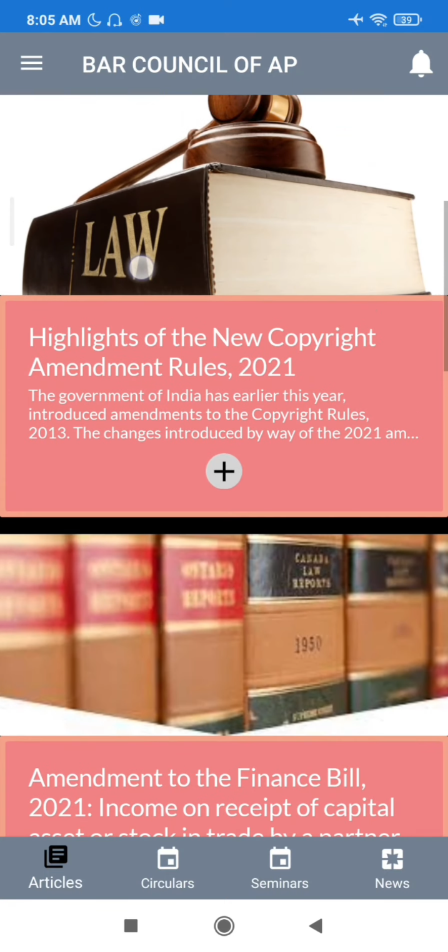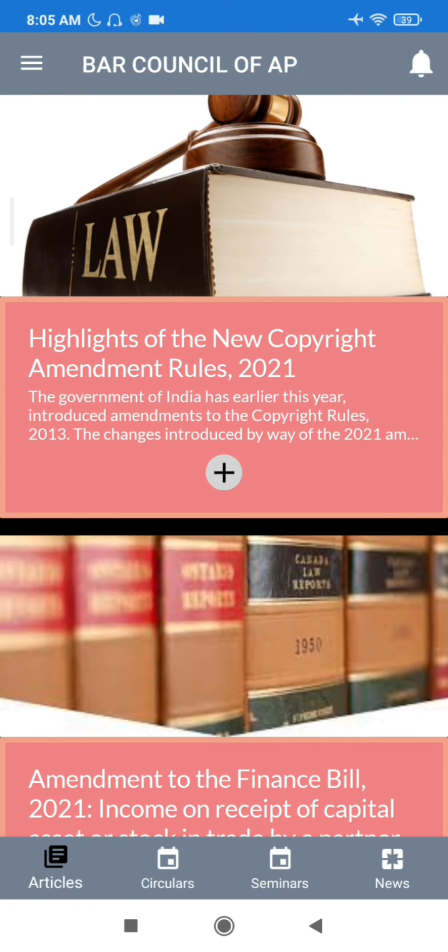Both mobile application and website of Bar Council are interrelated. The information placed in the website will also be viewed through mobile app. The office will update the data regularly. I request you to utilize the app for fetching of information and latest updates of Bar Council.